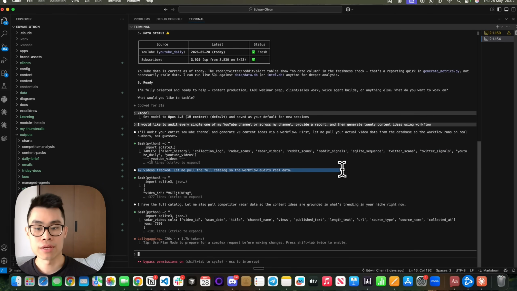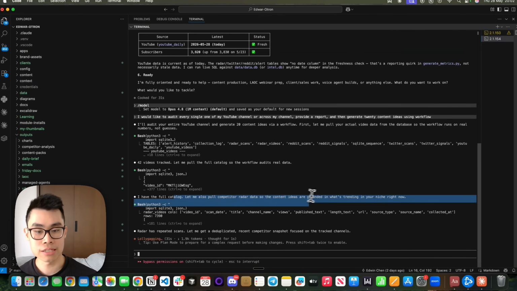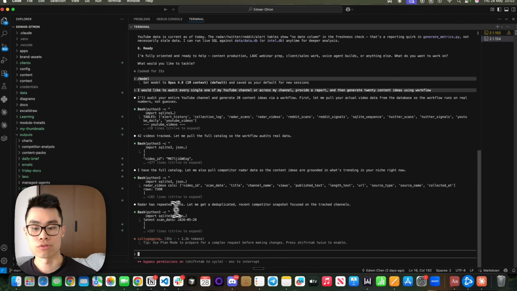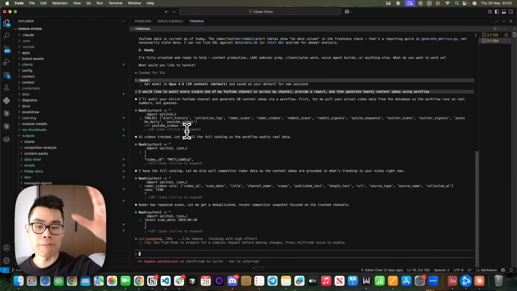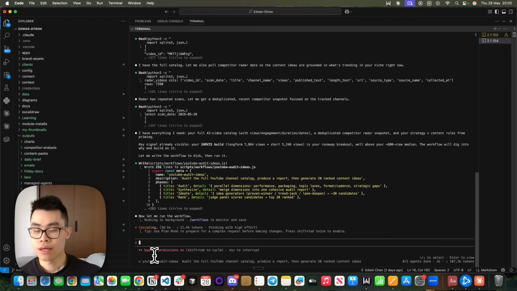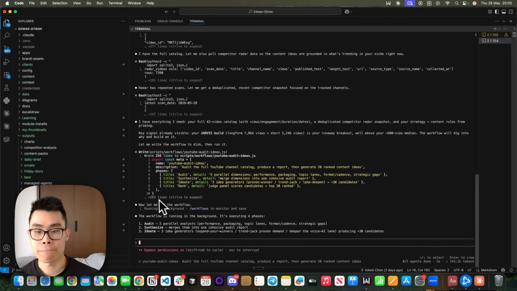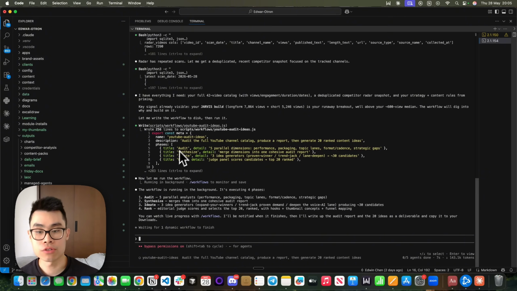Right, see, it's trying not to make things up, and then it's running a script to connect to my YouTube channel, and then let me put a catalog on the workflow, and then it has the full catalog, and then we're also putting competitor data, etc., to scan through all the videos. Right, so again, it's running kind of a step-by-step process of doing that. And now you can see it's already running the workflow to actually do this.